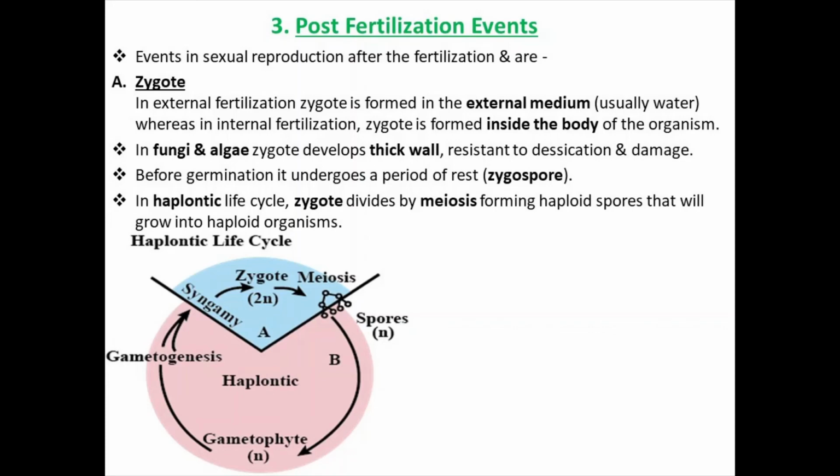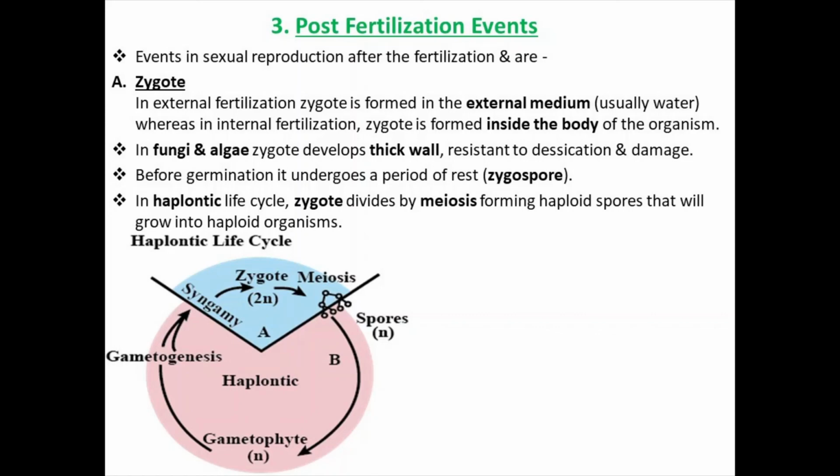Zoospore is in asexual reproduction, repeating again, and it is motile, while zygospore is non-motile, thick-walled and formed during sexual reproduction. Clear these two words? Zygospore and zoospore.